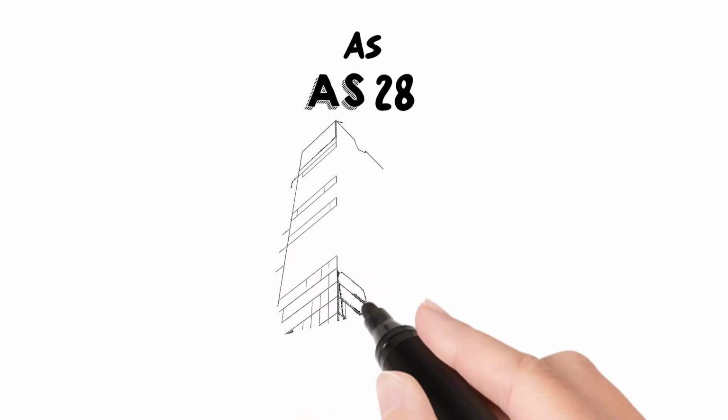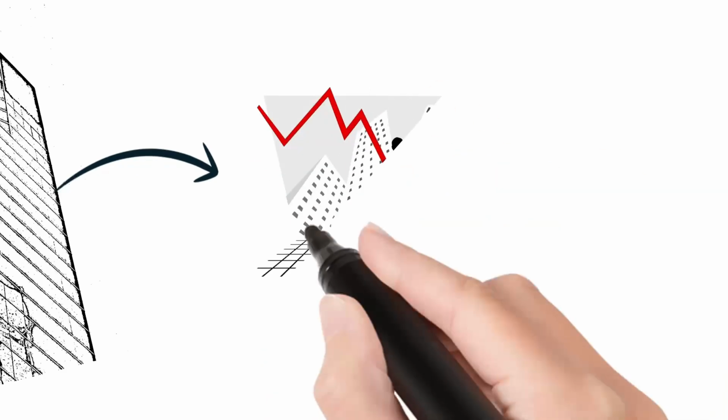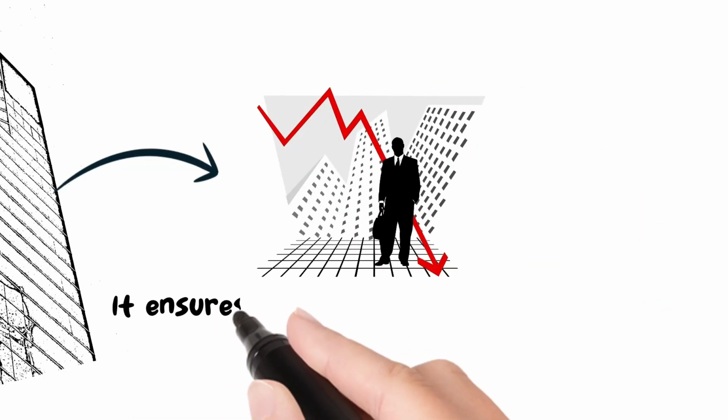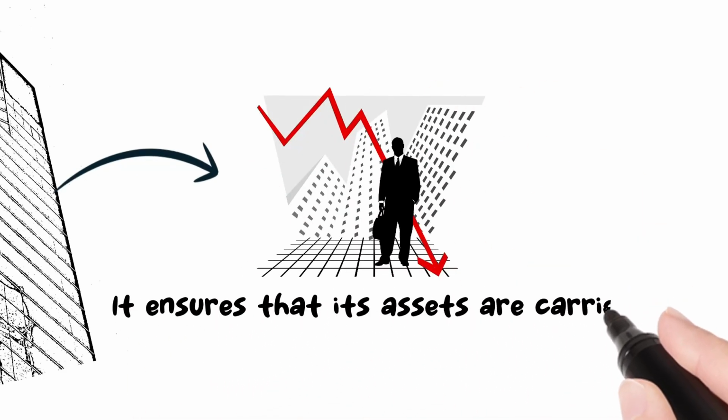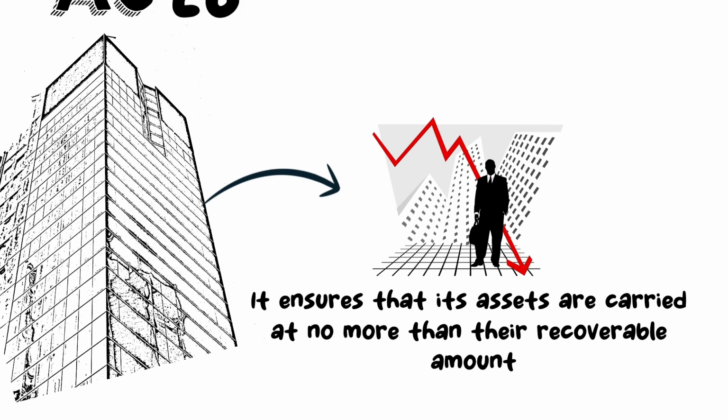As IAS 28 requires the enterprises to recognize an impairment loss, it ensures that its assets are carried at no more than their recoverable amount.